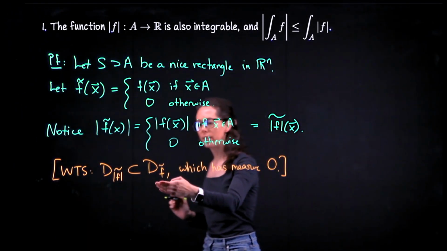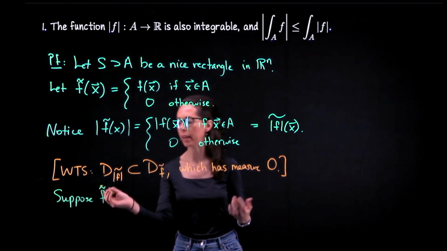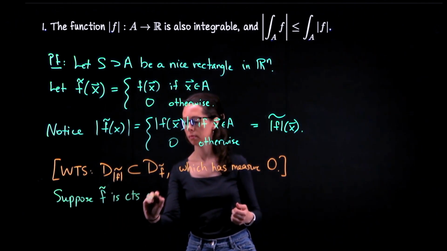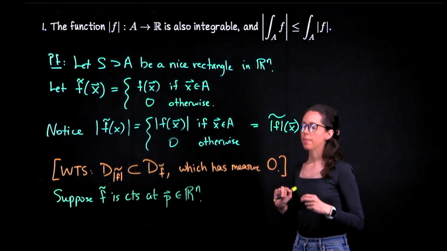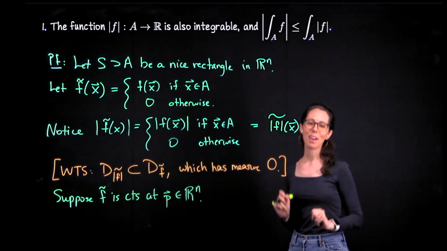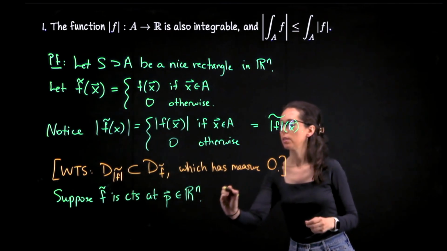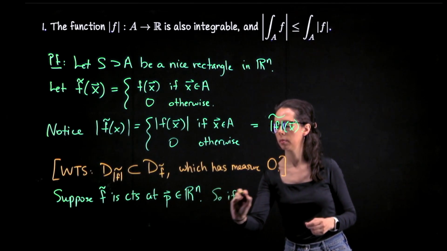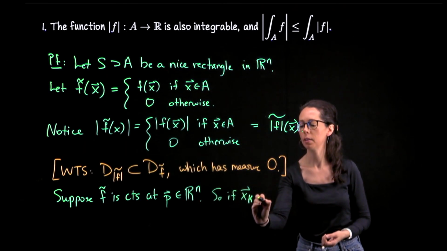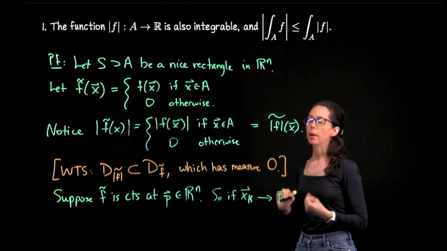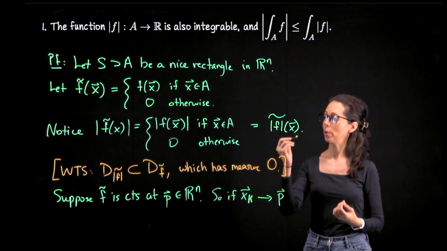the argument down. Suppose that the extension of f is continuous at some point P in R^n. Then for every sequence of inputs which converges to P, we can apply the sequential criterion for continuity. So if x_k converges to P, by the sequential characterization of continuity, plugging this into f tilde, f tilde of x_k converges to f tilde of P.